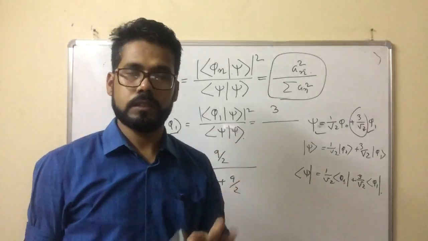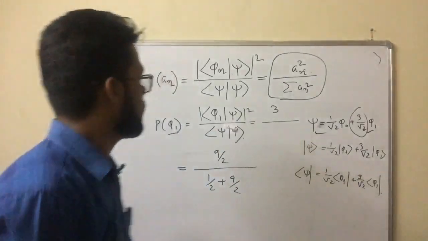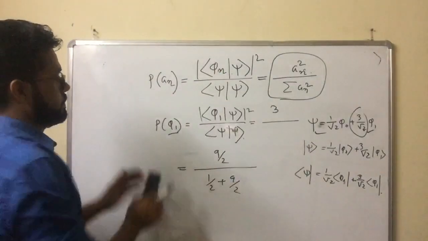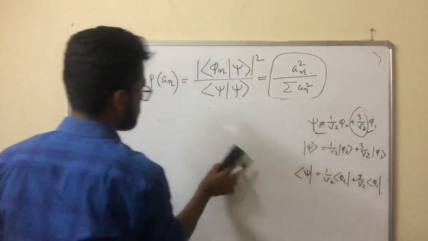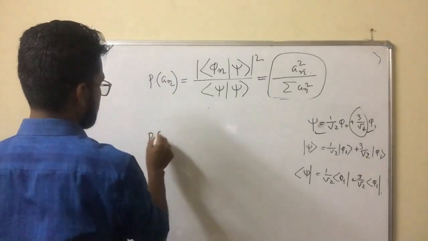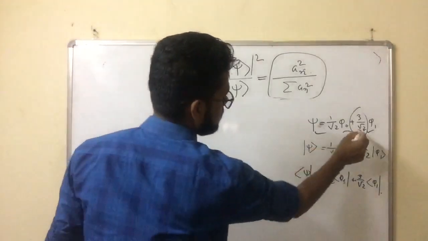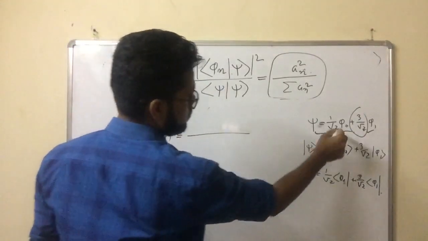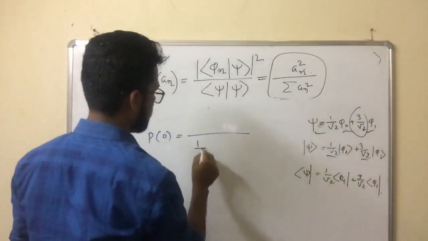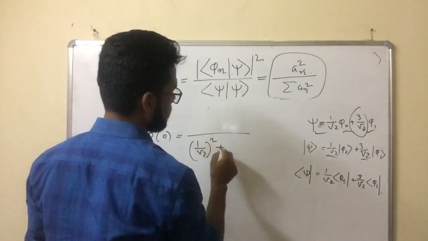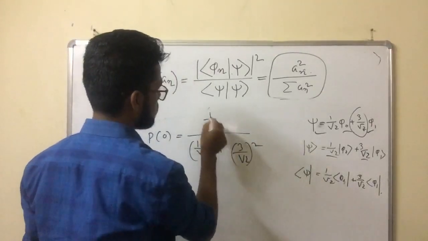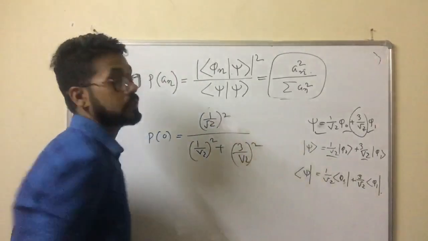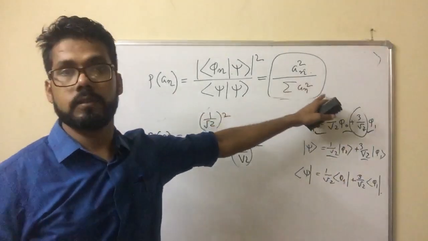This 3 mark question is very easy, and this is how we measure the probability. Similarly, in this question, if somebody asks you the probability in state 0, state 0 means this state. This is nothing but the square of the coefficient: 1 by root 2 squared, plus 3 by root 2 squared and 1 by root 2 squared. This is the probability according to this formula.